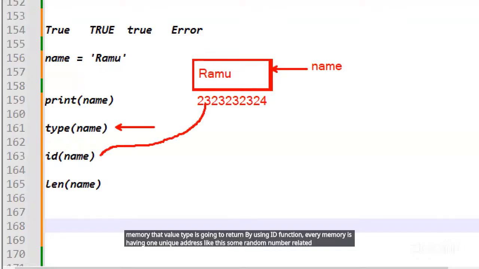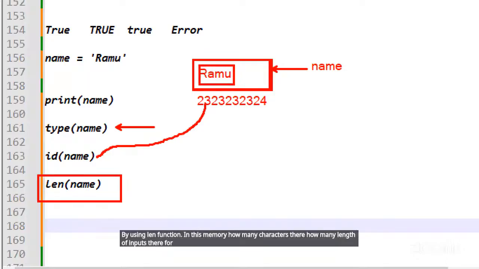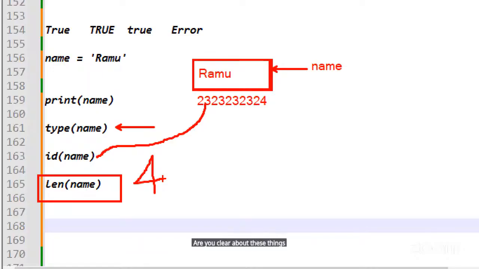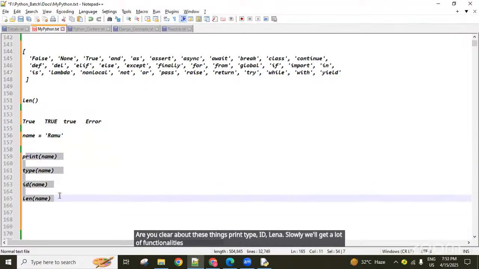This address you're going to get here. By using len function, in this memory, how many characters are there? How many length of inputs? 4 length related input is there. So that 4 value you're going to get here. Are you clear about these things? Print, type, id, len. Slowly we'll get a lot of global functionalities.